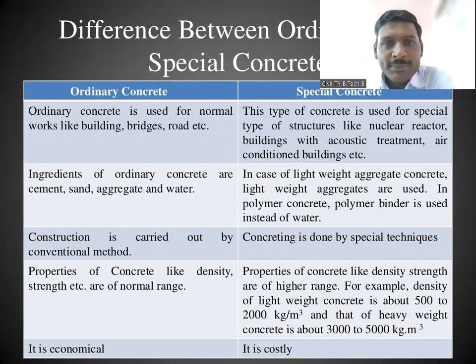But for special concrete, lightweight concrete is 500 to 2000, and if heavyweight concrete is there, the density is 3000 to 5000 kg per meter cube. So this is the difference: 24 to 25 kilonewton per meter cube and 30 to 50 kilonewton per meter cube.